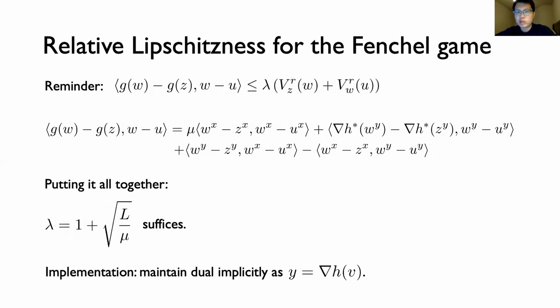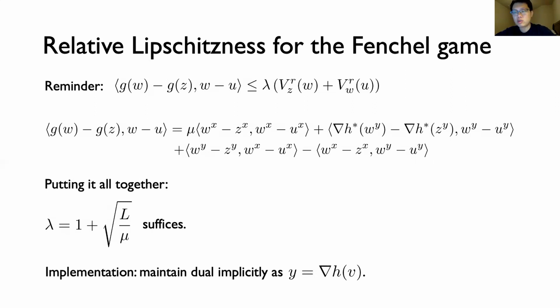There is a technical detail that we haven't described, how to solve the subproblems defining the iterates. It's actually quite straightforward to implement these steps for the x block, but for the y block, we can use the fact that maximizing arguments for the Fenchel subproblem are actually gradients. And this lets us maintain the y variables implicitly throughout the algorithm, where we explicitly compute the points that they are gradient of and maintain those.